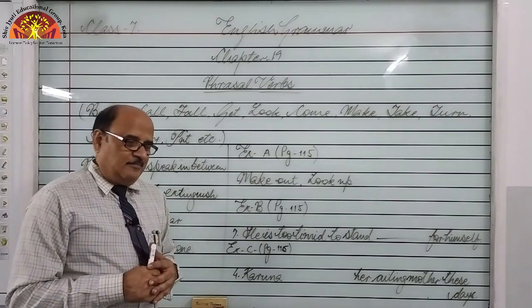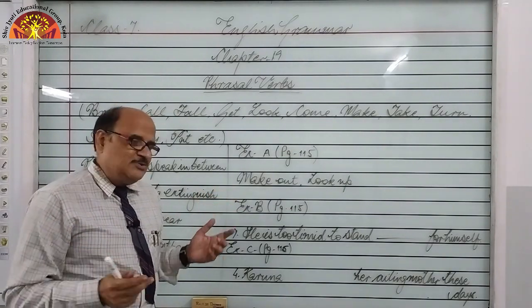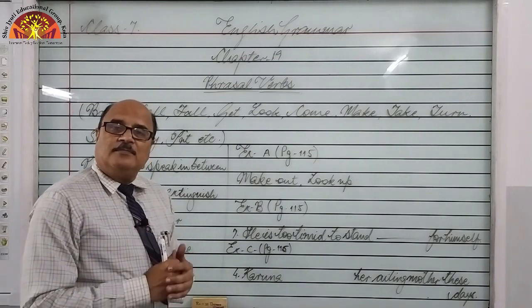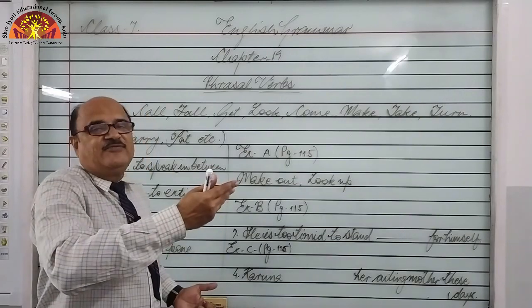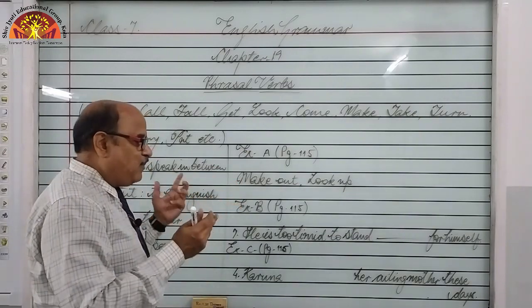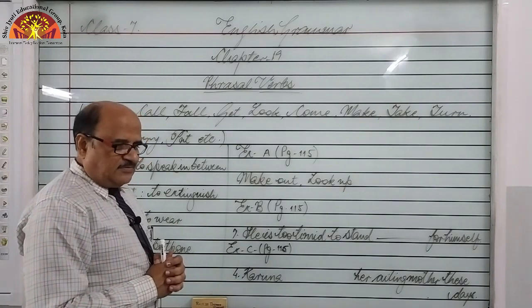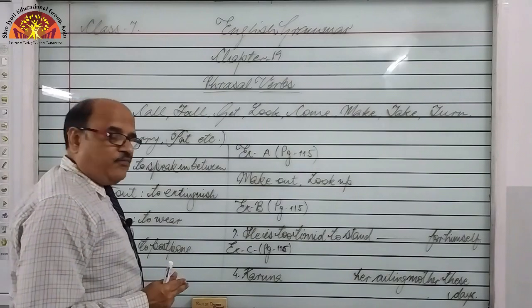Did not give his verdict, means decision, so he put off the case, he put off the hearing means next date was given, right? We have planned our picnic, but because of some reasons we are going to put it off, that is okay.